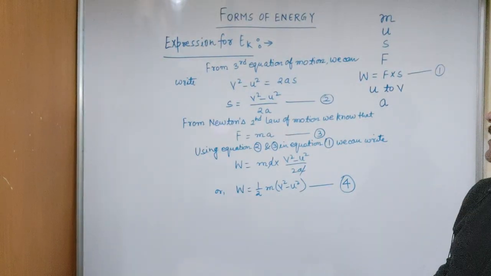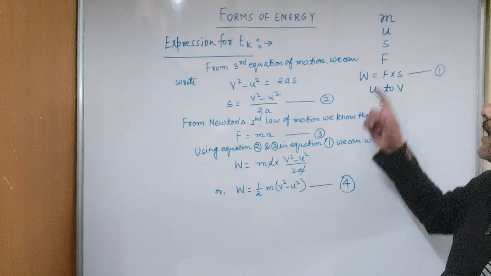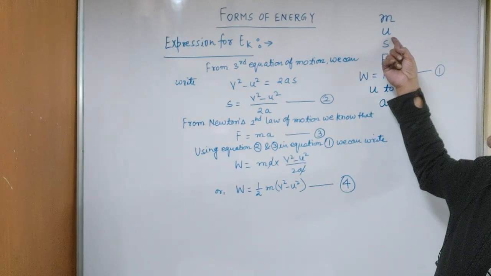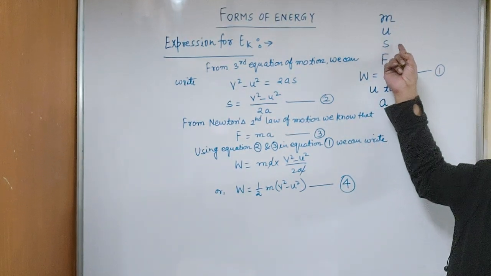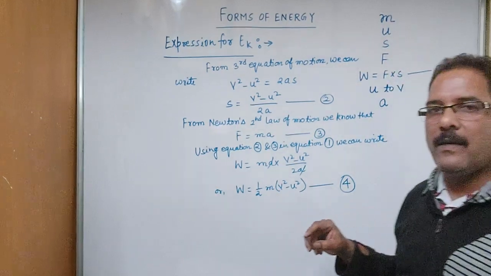Here the initial velocity of the object was u, as we have assumed that the object is moving initially.